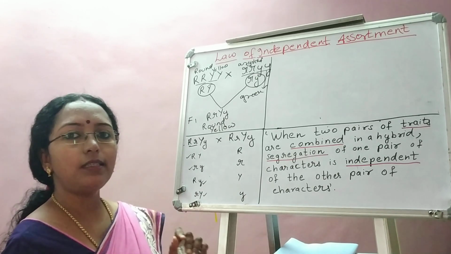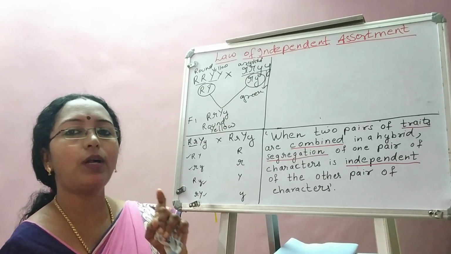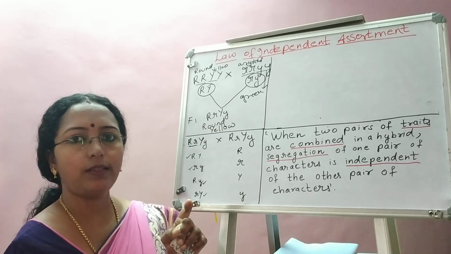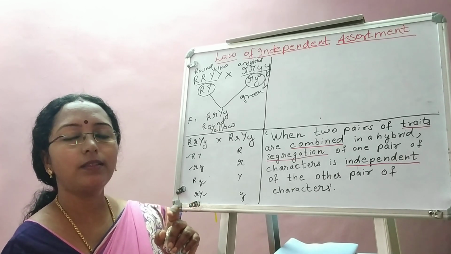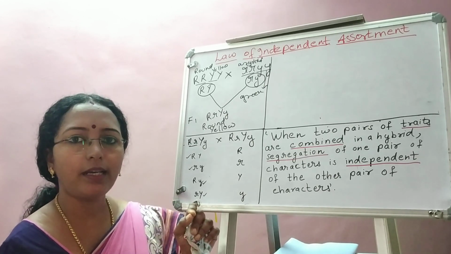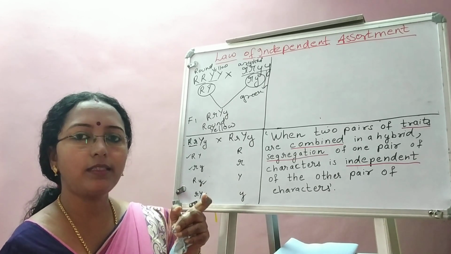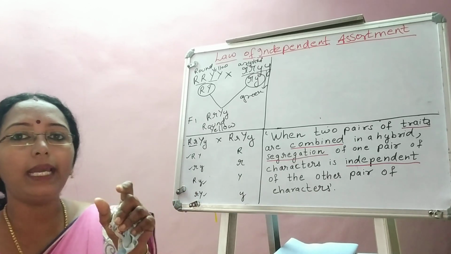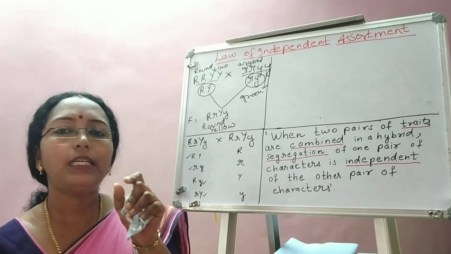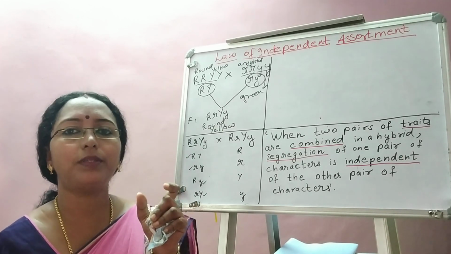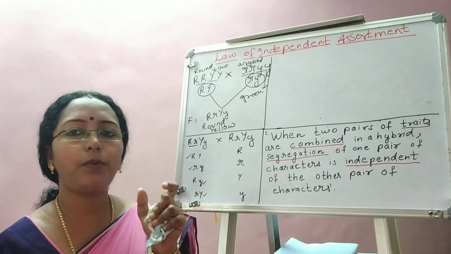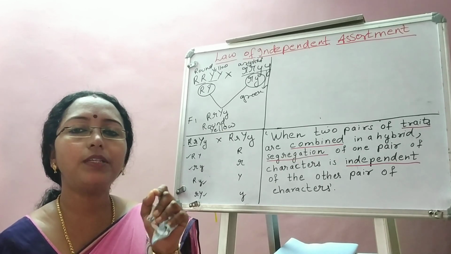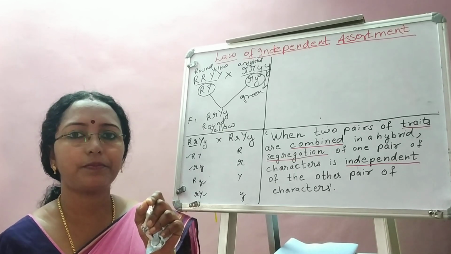Now, the next thing is, inside a gamete, there will not be just one allele, but there will be one allele of each character. It will have one allele of one character, another allele of the second character, another allele of the third character, likewise. That means, one gamete will have one allele of each of the characters present in that individual. Is that point clear to you? One gamete will have only one allele of each of the characters present in that individual.